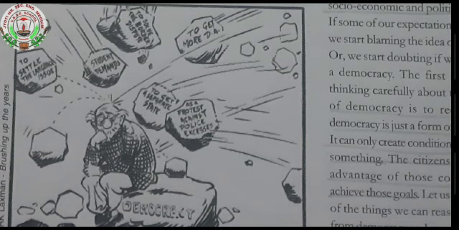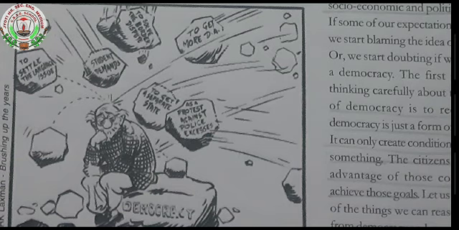The next is, how do we assess democracy's outcome? The first is accountable, responsible, and legitimate government. Legitimate means a government that gives faith, a government that people can trust.